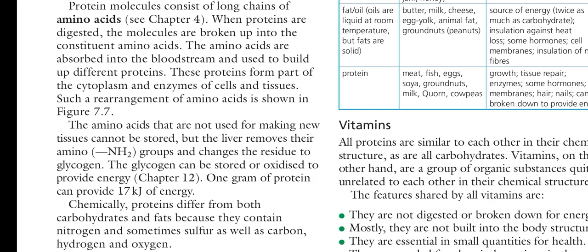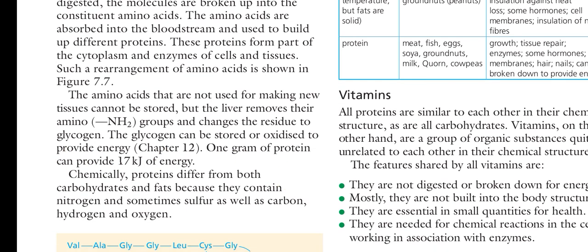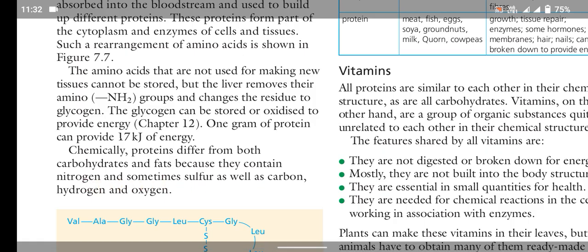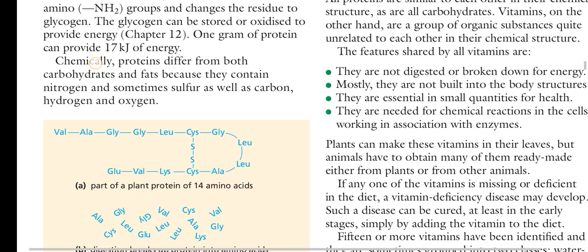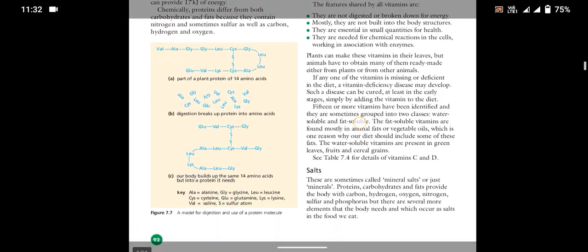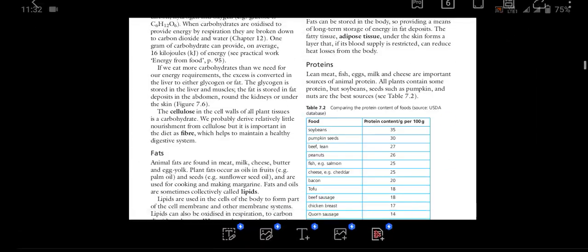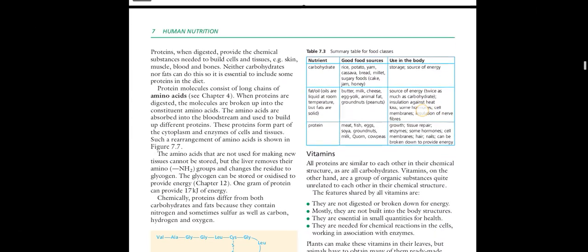Amino acids that are not used for making new tissues cannot be stored, but the liver removes their amino group and changes the residue to glycogen. The glycogen can be stored or oxidized to provide energy. 1 gram of protein can provide 17 kilojoules of energy. Chemically, proteins differ from both carbohydrates and fats because they contain nitrogen and sometimes sulfur as well, besides the carbon, hydrogen, and oxygen present in carbs and fats.